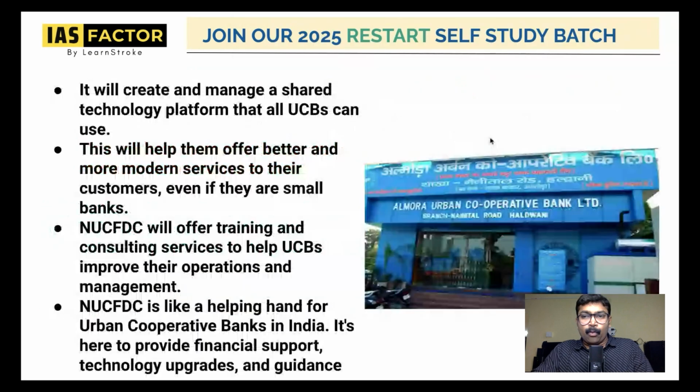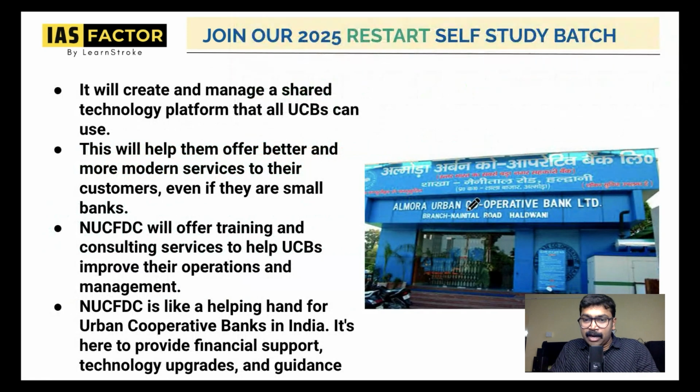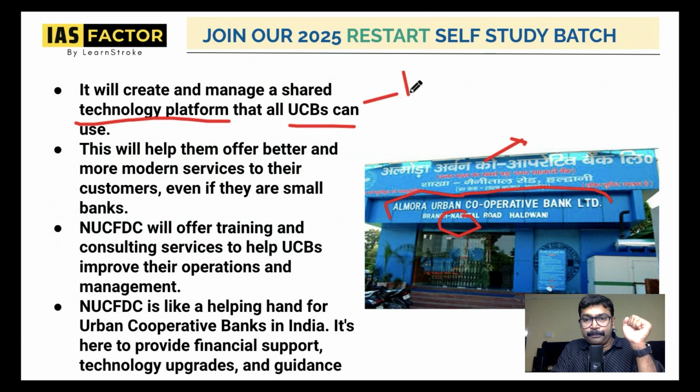And what is the help that NUCFDC is going to give? Take a look at this picture. This is a small branch in Nainital, Almora. You can see Almora Urban Cooperative Bank. You must have seen a lot of cooperative banks in your locality also. The NUCFDC will create a technological platform that all UCBs can use. They will create the tech platform, a better technology platform from now onwards, and they will definitely offer loans to the UCBs.